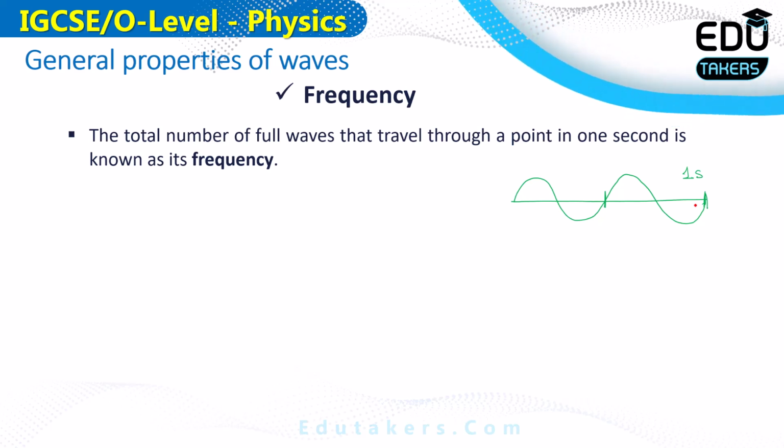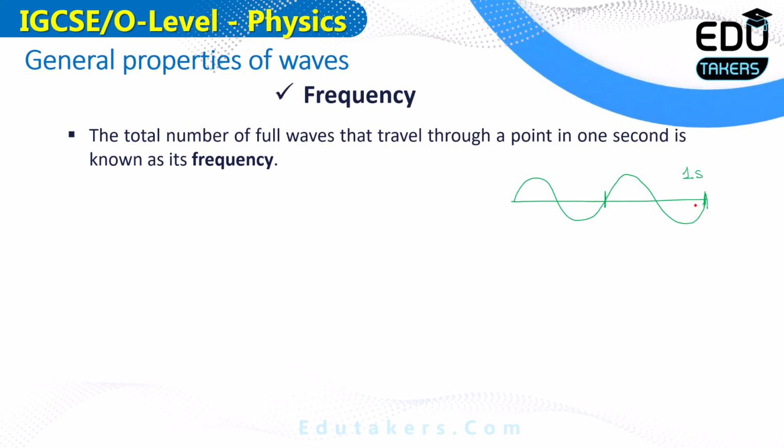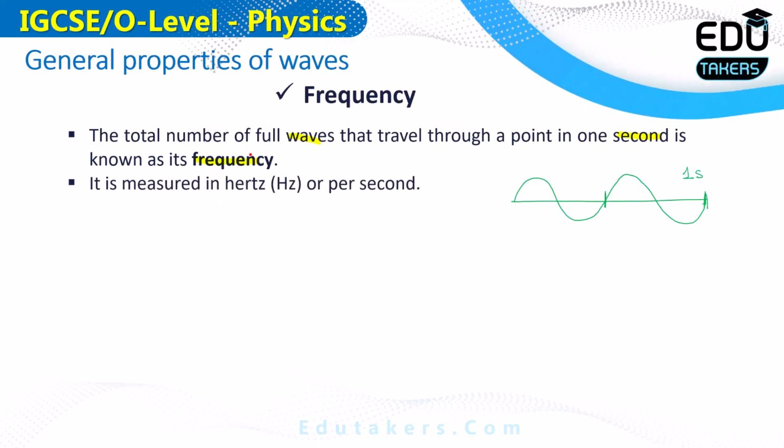I will tell you about the unit of the frequency. First of all, you just need to understand what is meant by the frequency. So in this way, the total number of waves that are passing through a particular point in 1 second is called frequency. In this diagram, only two waves are passing in 1 second. It means that the frequency is 2. You can see here the definition of the frequency. The total number of the full waves that travel through a particular point in 1 second is basically called its frequency. It is measured in hertz or per second.